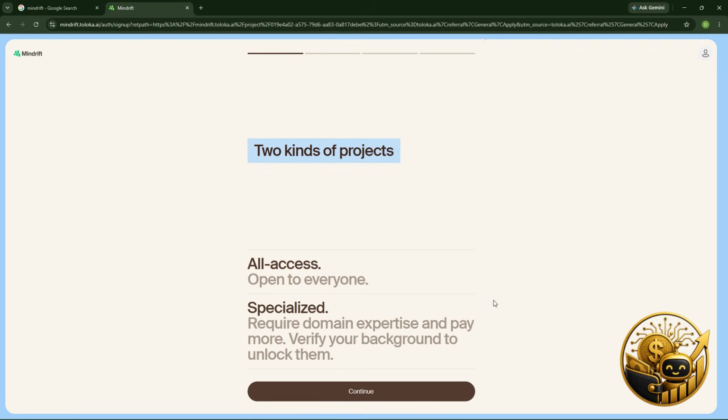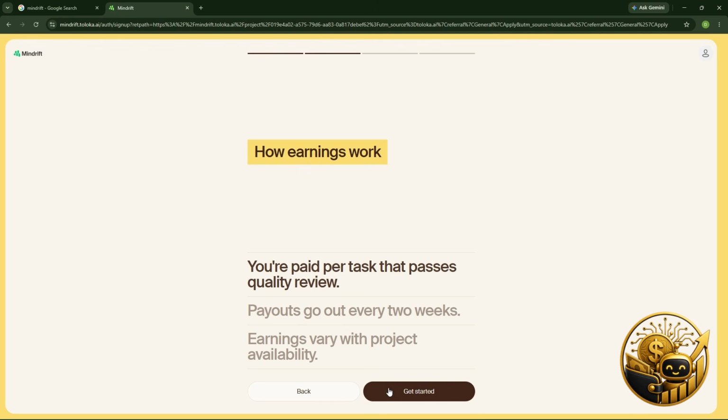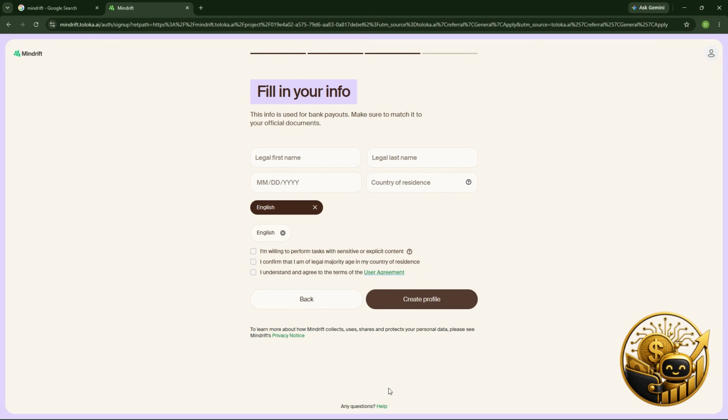Okay. Once you are done, it's going to bring you up to this particular page you are seeing here, and they are showing you the kinds of projects that they have. You just have to continue. They pay every 2 weeks. You saw it, right? I don't know if I can go back. Okay, let me go back so that you know.